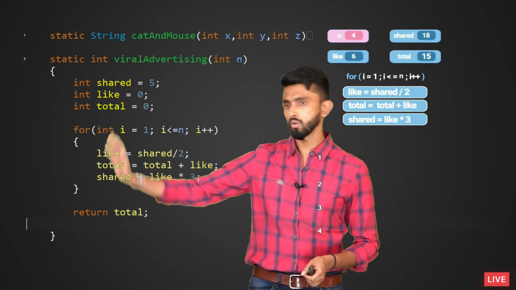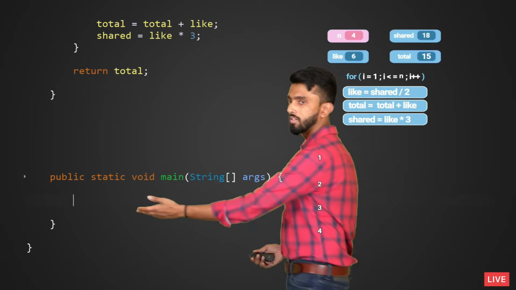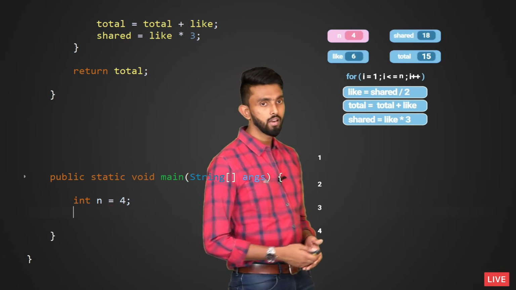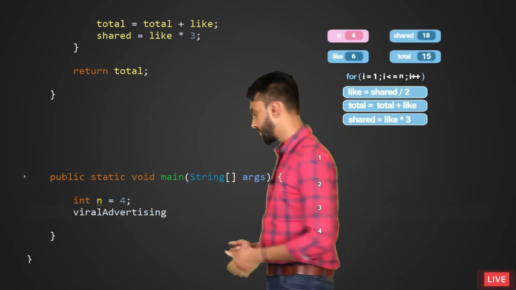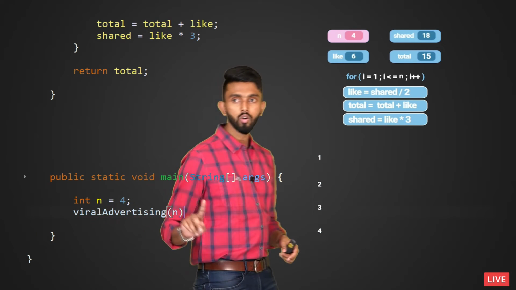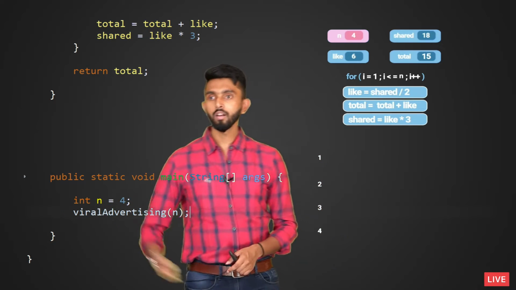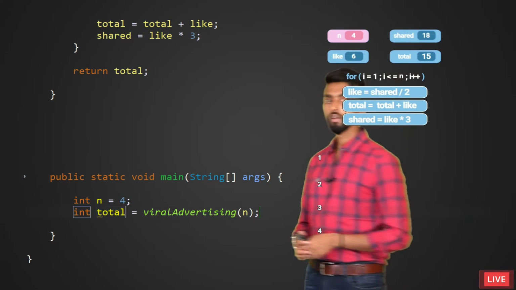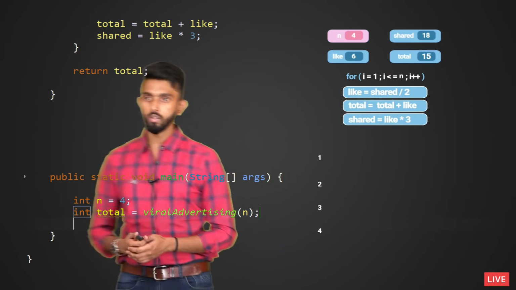Once we execute it here, come down. Here I will write int n equal to 4, and then I will call viralAdvertising and pass n. It is going to return total, which I'll collect in an integer variable called total. I'll print that total.